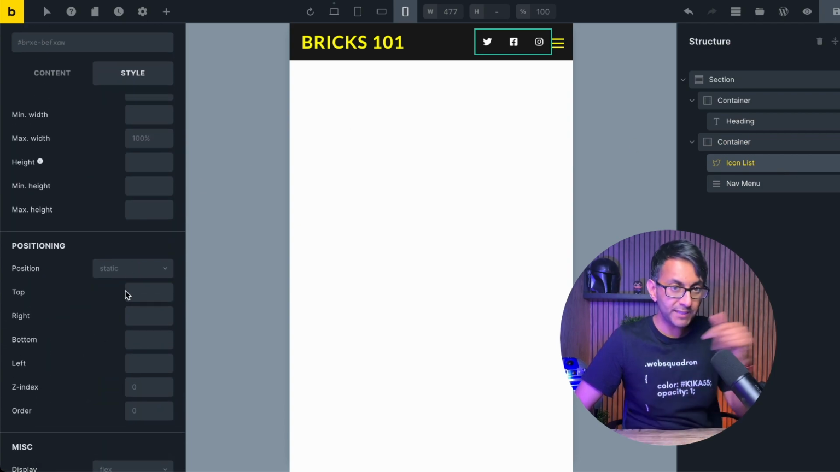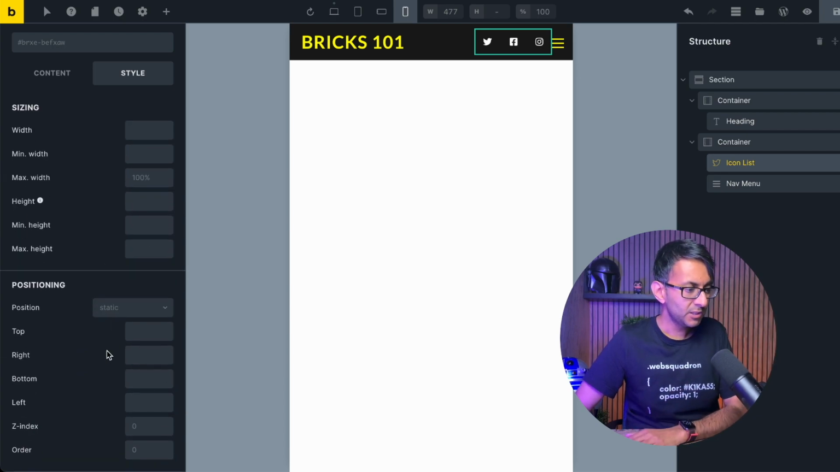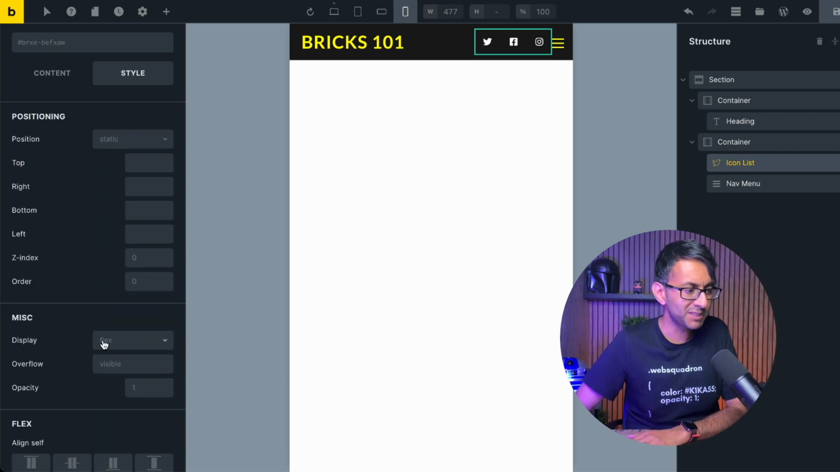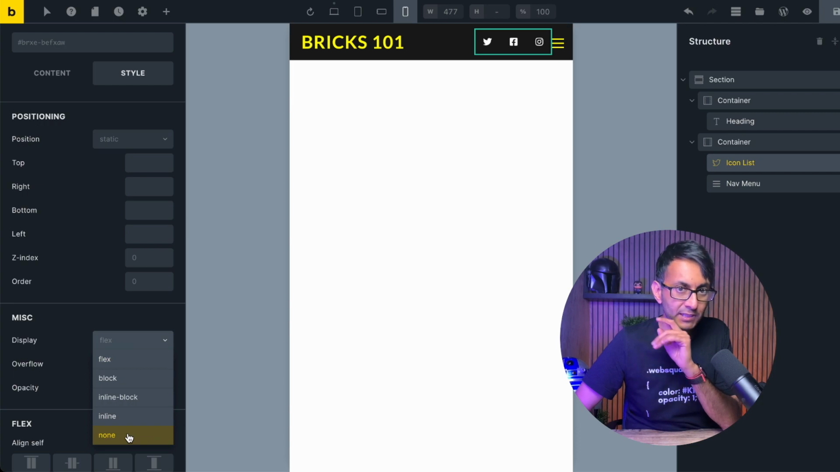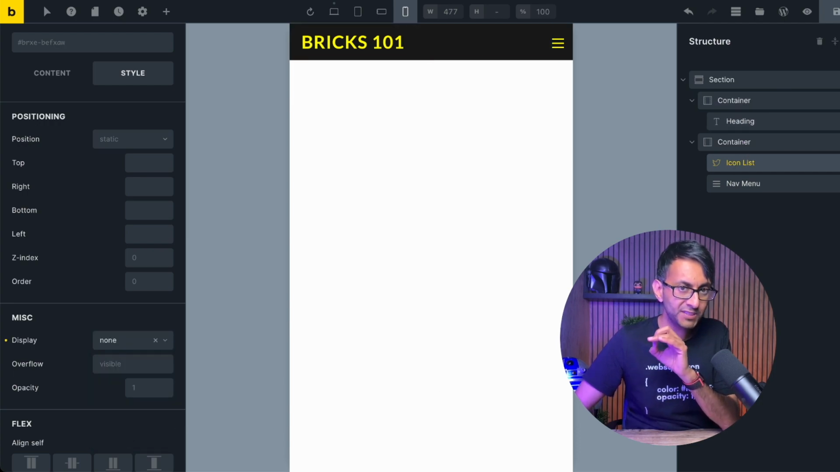You scroll down. You're in the style tab, by the way. You scroll down until you get to miscellaneous. And the display is defaulted to flex. We're going to set that to be none. That will now be invisible.